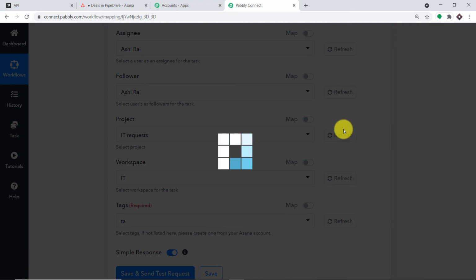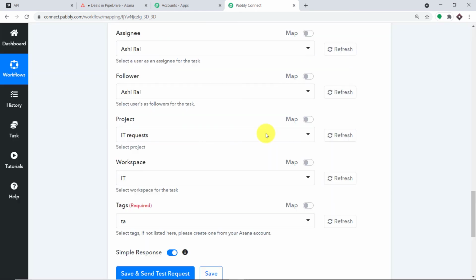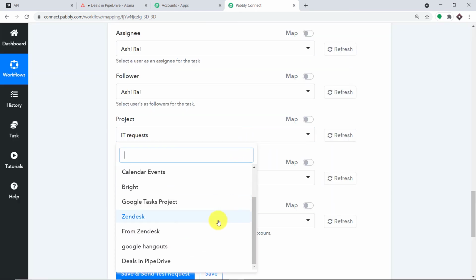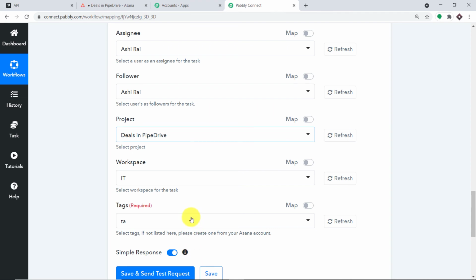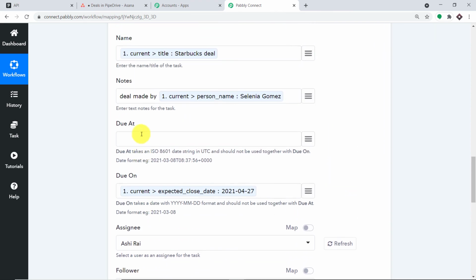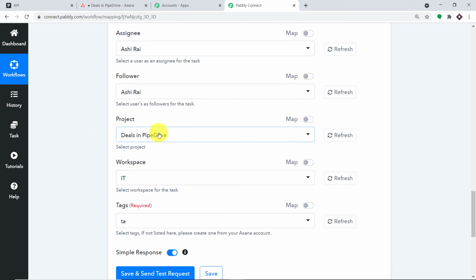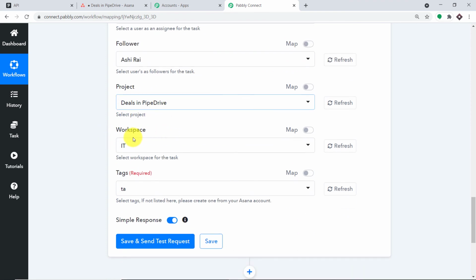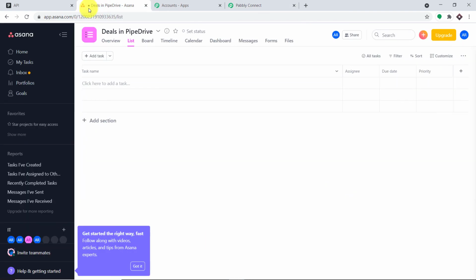So let me just refresh this. So in the dropdown, we can expect to find this newly created project, that is Deals in PipeDrive, in the dropdown. So let's have a look. Yeah, we do have the project Deals in PipeDrive. So now the idea is that once a task is created, it will be added to this project, Deals in PipeDrive. And the workspace, I'm keeping it as IT, so there is only one workspace, that is IT.